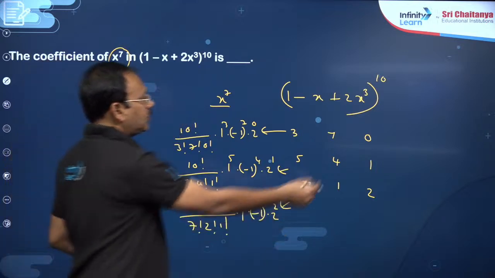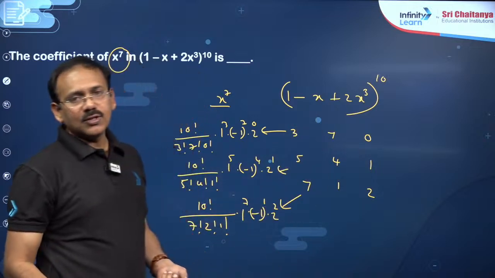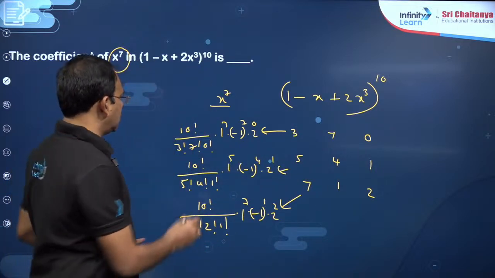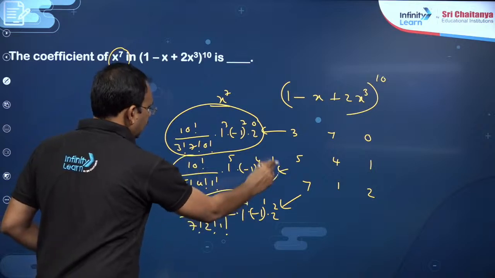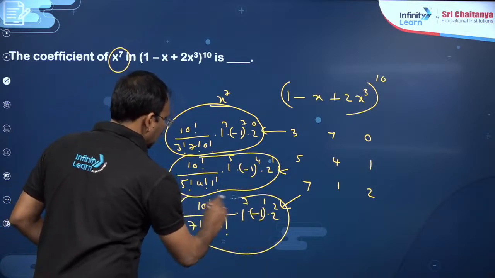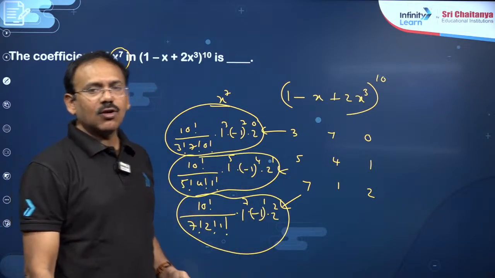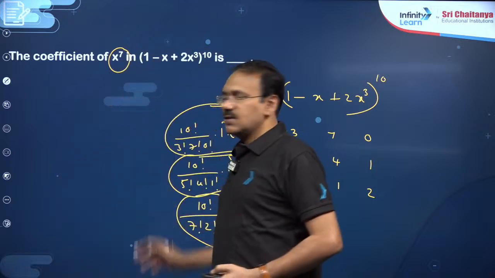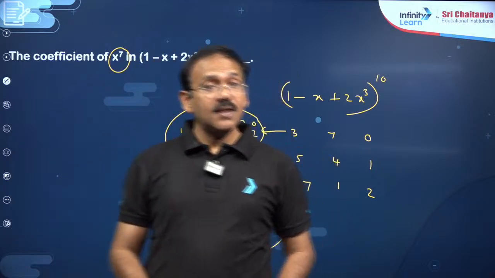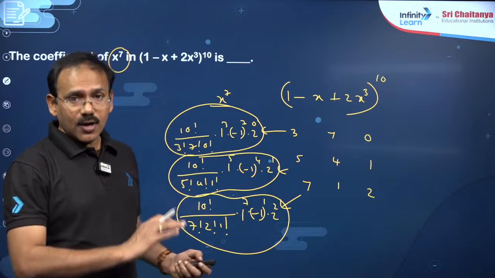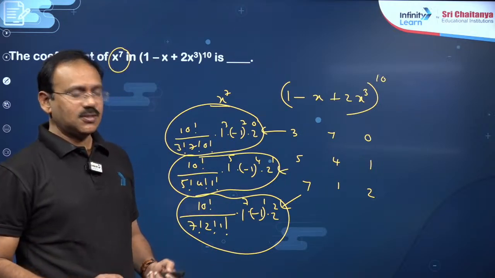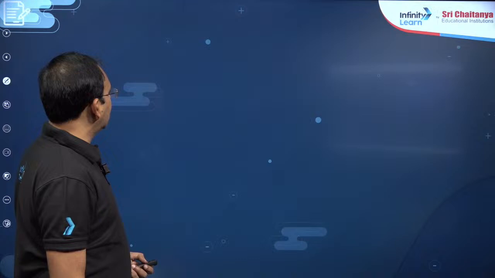Then next, if you put 3, the power will be more than 7. So only 3 such terms will be there. You simplify this, this, and this. Addition of these 3 will give you the coefficient of x power 7 in this. So my dear friends, we can say here the third model is finding the coefficient of x power n in products and other combinations. Okay. So 3 models are comfortably done.